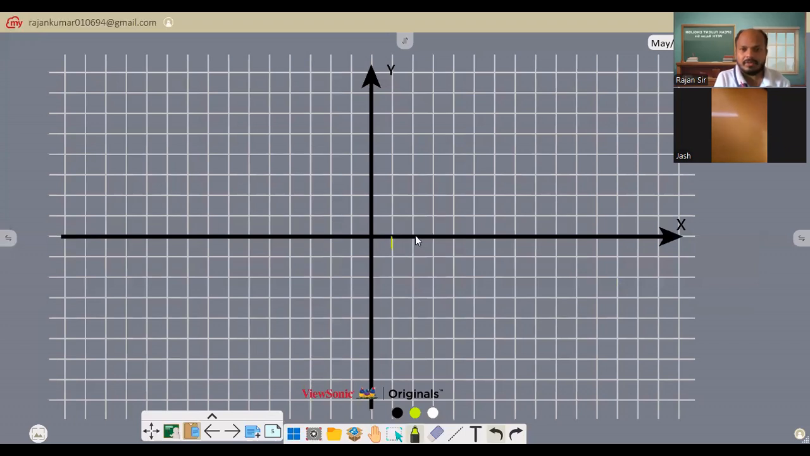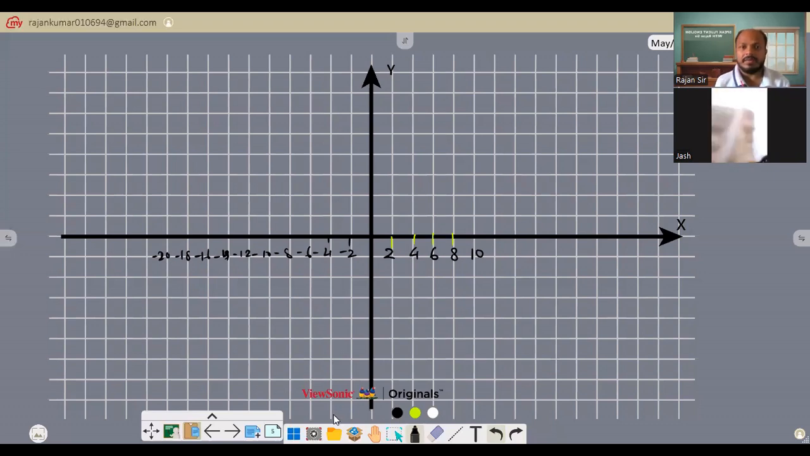So 1, 2, 3, 4. Let me just use a different color. 2, 4, 6, 8, 10. Similarly over here, negative 2, negative 4, negative 6, negative 8, negative 10, negative 12, 14, then 16, then 18, then 20. Got it?